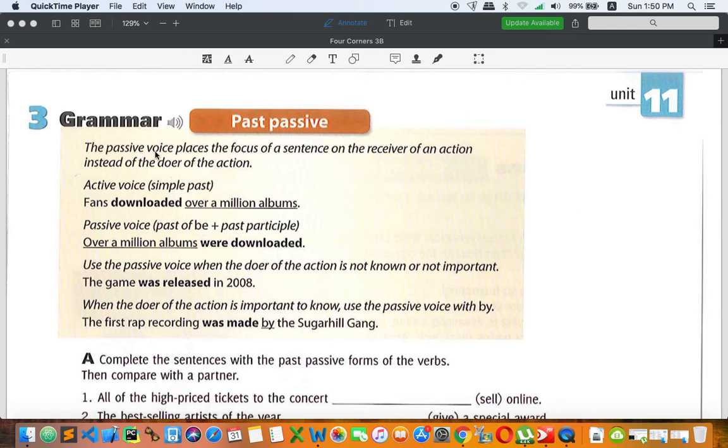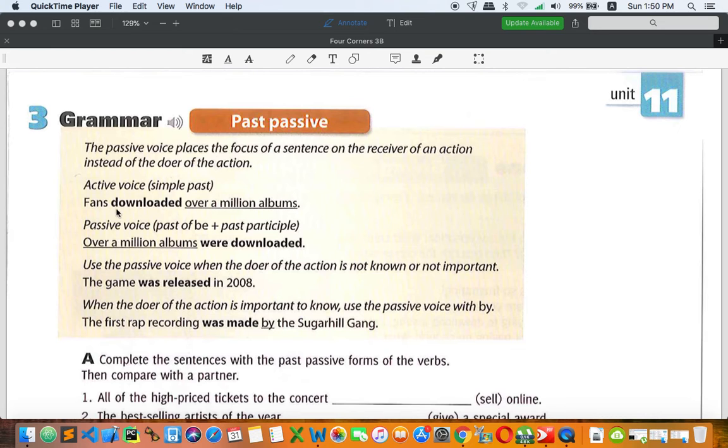The passive voice places the focus of a sentence on the receiver of an action instead of the doer of the action. So what do we mean by the receiver and the doer? The receiver refers to an object, and the doer refers to the subject, someone or people who perform the action. All right, so we just want to change the focus.